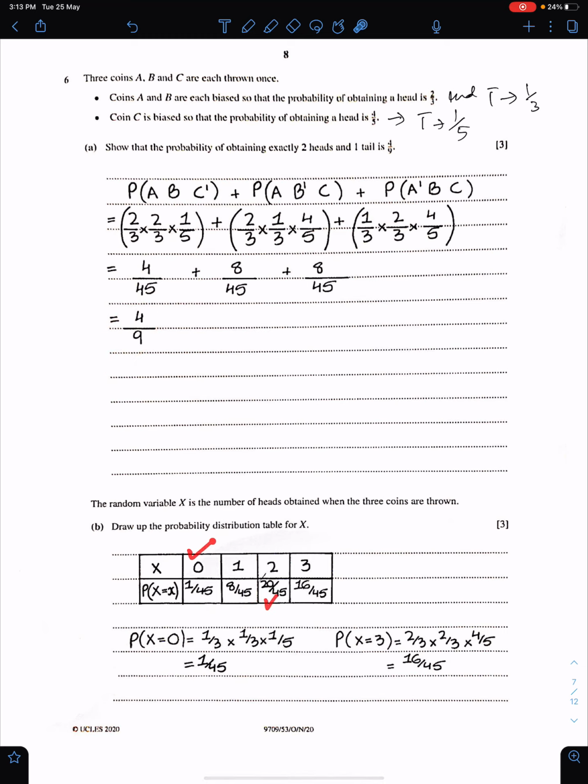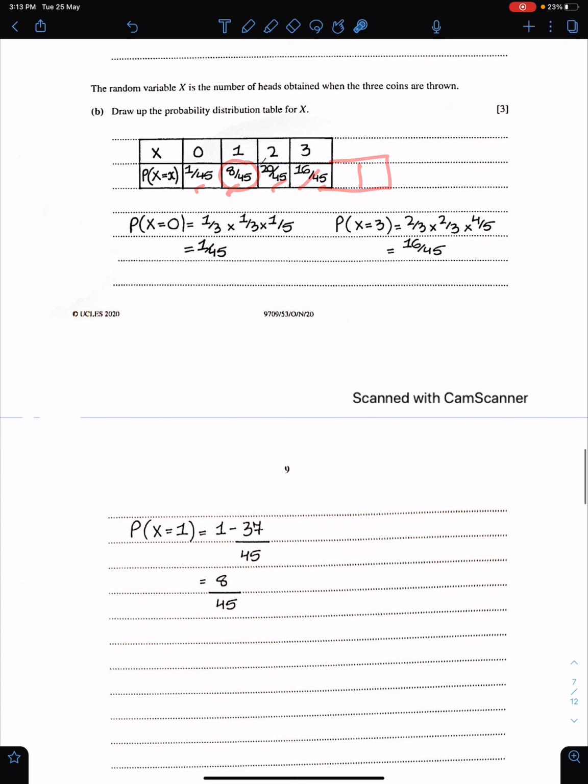Now work out this probability. No head means all tails. So tail on coin A, tail on coin B, tail on coin C. The answer is 1/45. This means all heads, meaning head on A, B and C. This is here. Since total probability is always 1, you can easily get this probability: 1 minus this and this will give you this probability. This is here. 1 minus the sum of these 3.